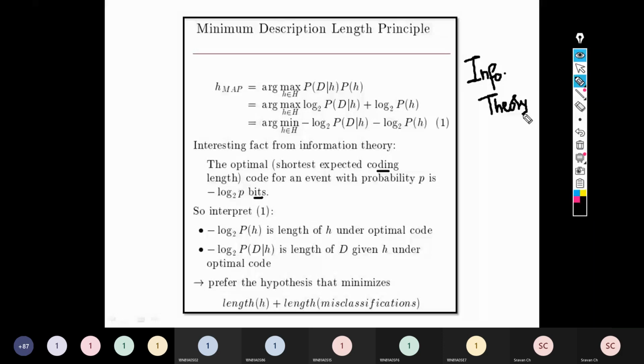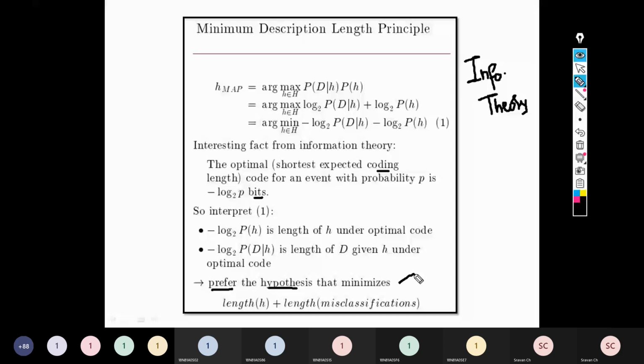And what we are trying to derive from this information theory subject is, we are going to prefer the hypothesis, see the last line here, that minimizes the length of the hypothesis plus the length of misclassifications, right?